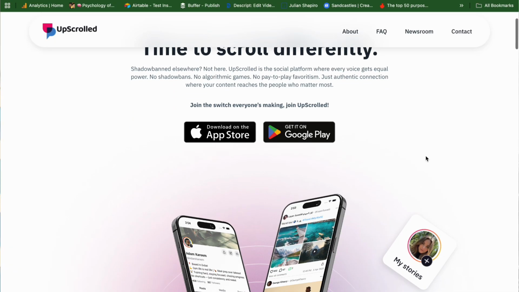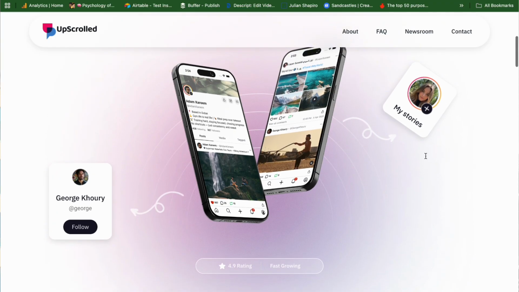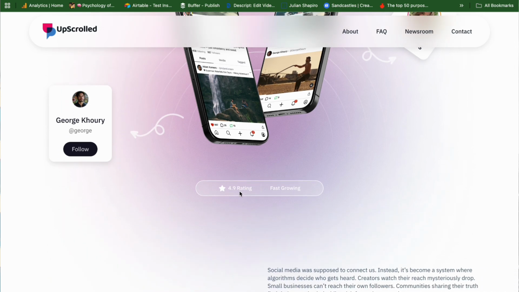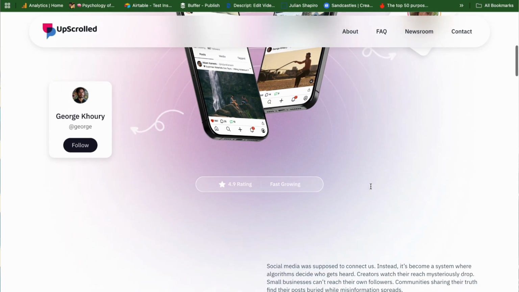As we scroll down, we have this big feature image of the platform, and I really like this, showing off how it looks and allowing people to experience what the UI is. So this is great. Below it, we have this 4.9 rating and also fast growing. It's a little bit hard to see, but it's there. The problem with this is there's no context. It doesn't tell me what the rating is for, and fast growing doesn't really describe anything, like what is that in terms of numbers that I can understand. There's no trust element here, and the ones that we're seeing, they're not really adding any weight to the conversation. So definitely a missed opportunity in the hero section.